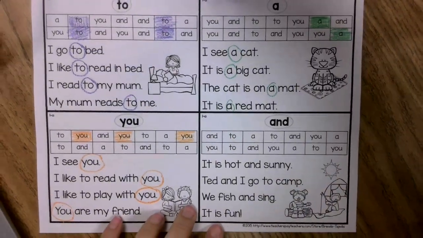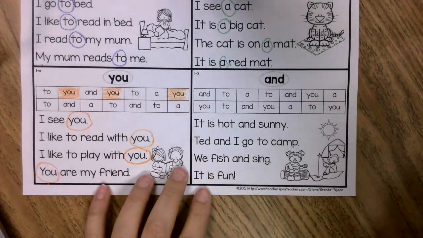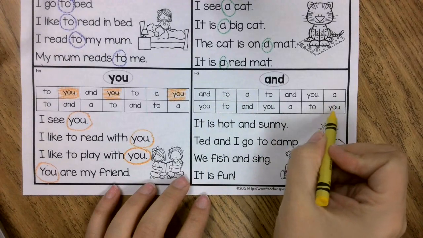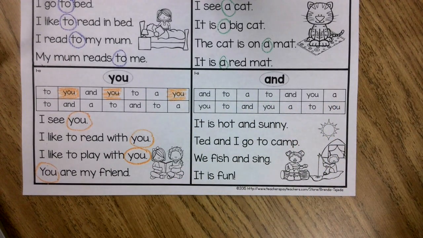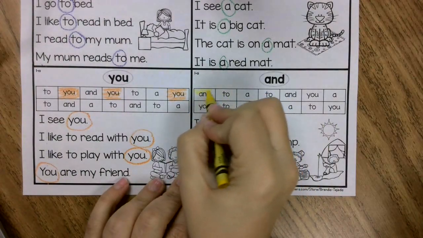A-N-D spells and. So I'm going to look to find the word and. How many words of and can you find? 1, 2, 3. I found 3. Did you find any more? Let's color them. And.